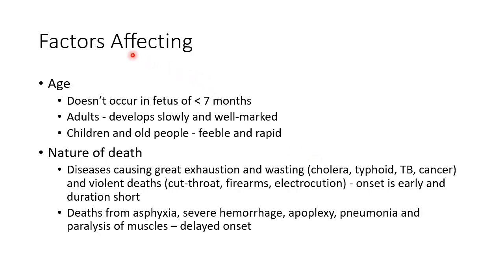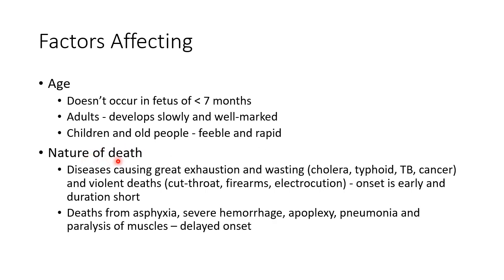Now let us discuss about the factors affecting rigor mortis. Age of a person affects rigor mortis. Rigor mortis doesn't occur in fetus less than 7 months. In case of adults, rigor mortis develops slowly and it is well marked. In case of children and elderly, rigor mortis is feeble and it develops rapidly.